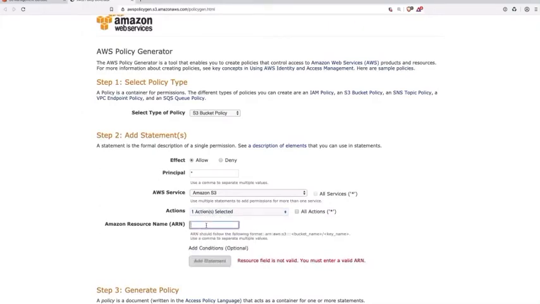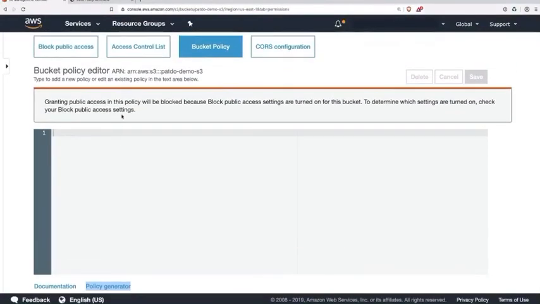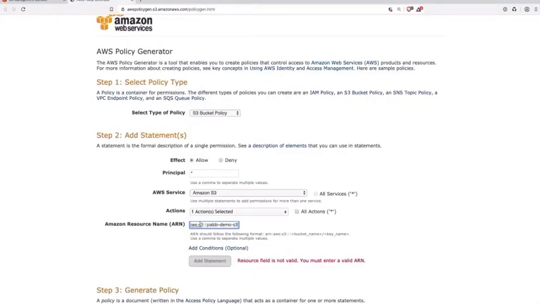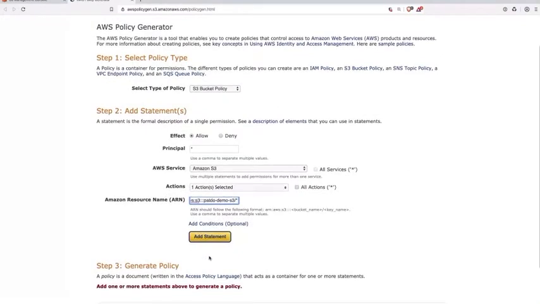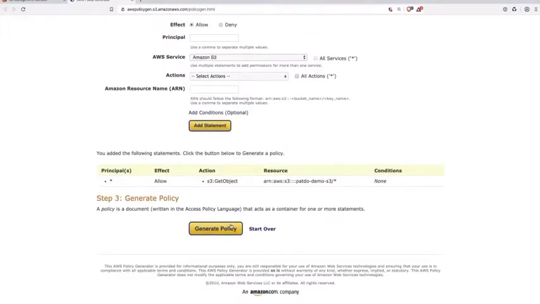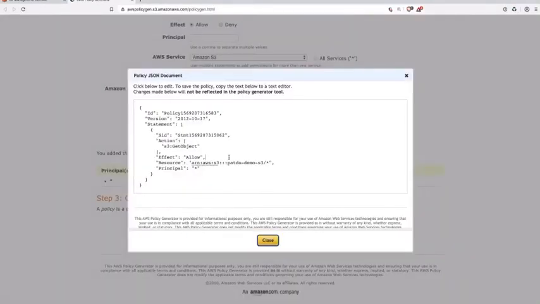The ARN, which is which resource we want to allow access to. In this case, we want that bucket. So I need to go and grab that from our bucket. I'm going to go back to the previous tab, scroll up a little bit, and here's the ARN for that bucket. Go and grab that really quick. Jump back. Put that in there. And what we want to do is not just the bucket, but the contents in it. So I'm also going to do /* to allow all the objects inside of it as well. Click Add Statement, then click Generate Policy, and that's going to generate the policy for us right there.